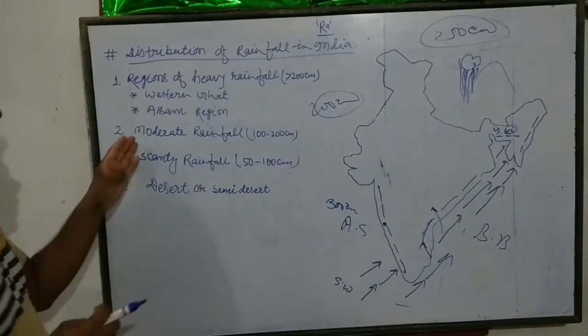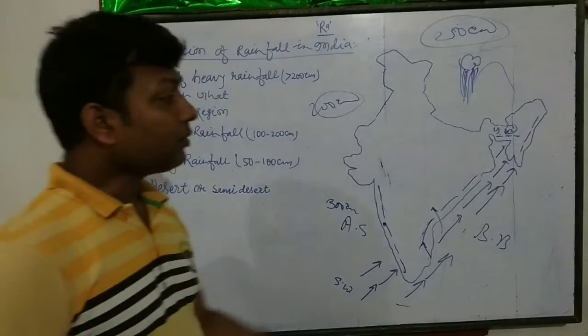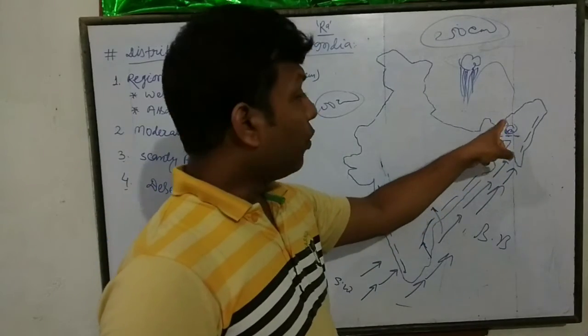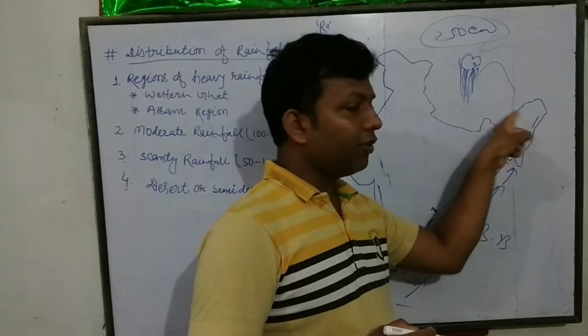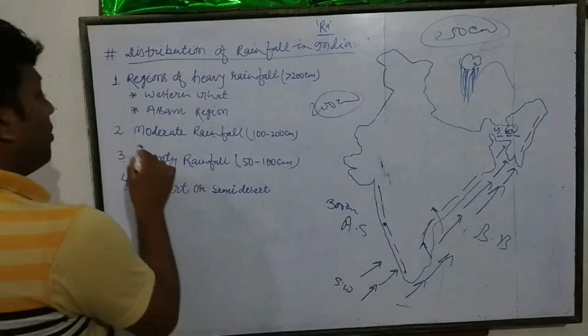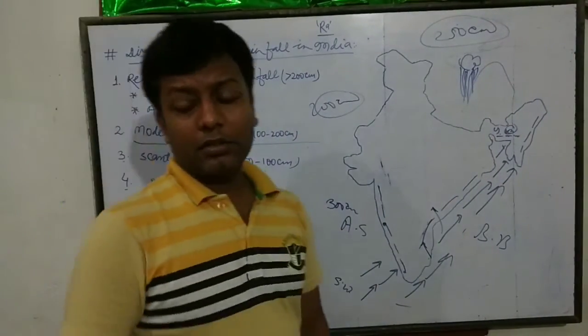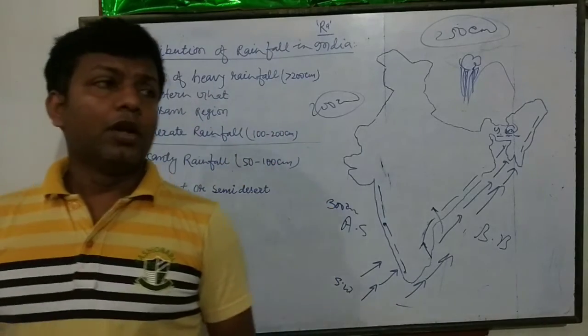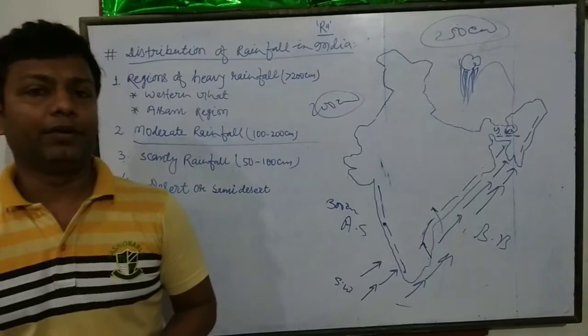Now we are going to discuss moderate rainfall. In this region, one more region is the Assam Valley. In this, we have 100 to 200 centimeter of rainfall.